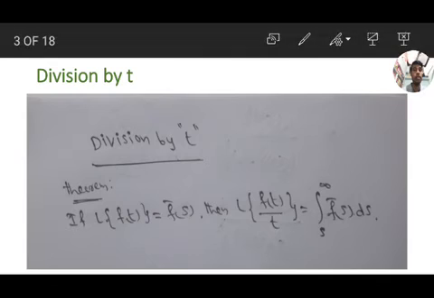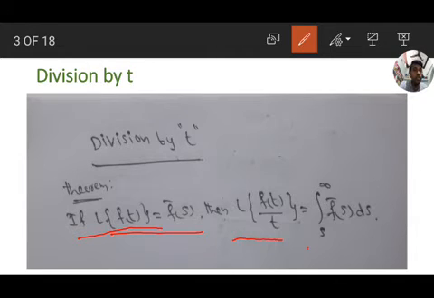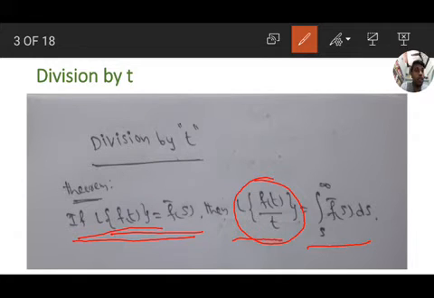Division by t. If f of t is any function and if L of f of t equals f bar s, then L of f of t by t is the integration from s to infinity of f bar s ds.